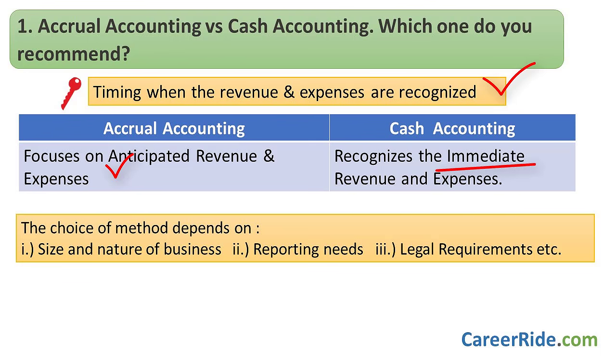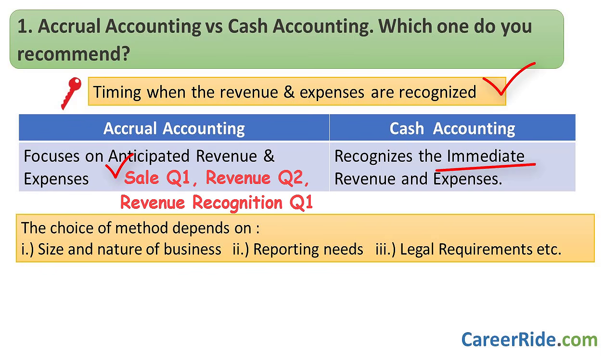For example, if a company makes a sale in Q1, but the revenue is expected in Q2, accrual method would use accounts receivable and recognize the revenue in Q1 itself. However, the cash method will recognize the revenue only when it is received in Q2. Similarly, if any expenses are made, accrual method would get accounts payable into the picture and record it immediately. On the other hand, the cash method will recognize it only when the actual money is paid.